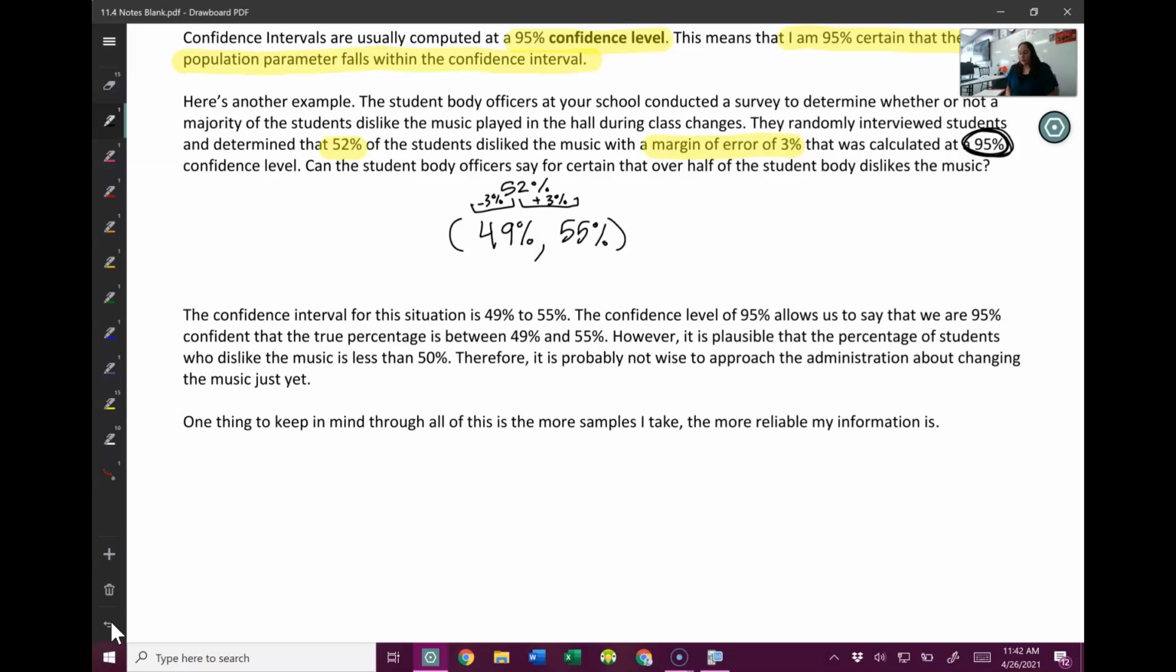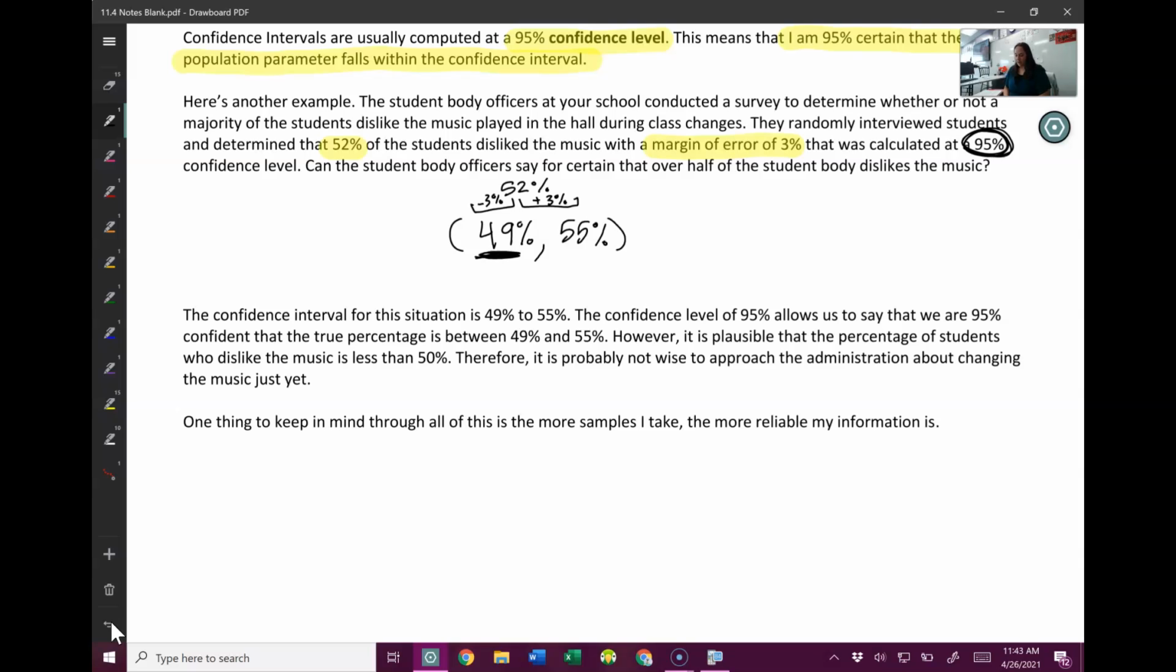So, should we make a decision yet? Should we cancel all the music between classes, or should we do more research? We should probably do more research at this point, because it is possible that only 49% of students don't like the music. That's in our interval. So we can't say for sure that a majority of students don't like the music. We can just say probably. So we probably shouldn't make any decisions quite yet. Maybe throw out a couple more surveys and compare them.